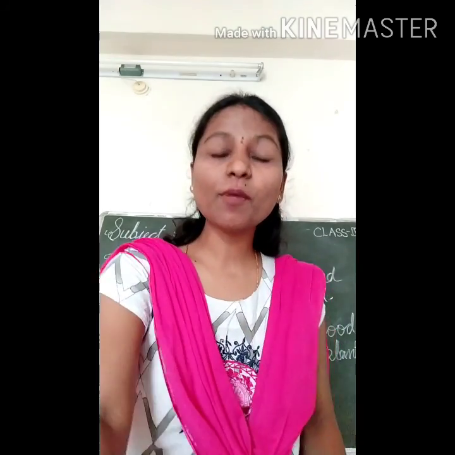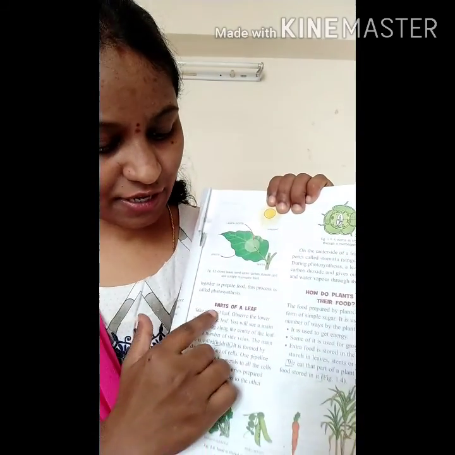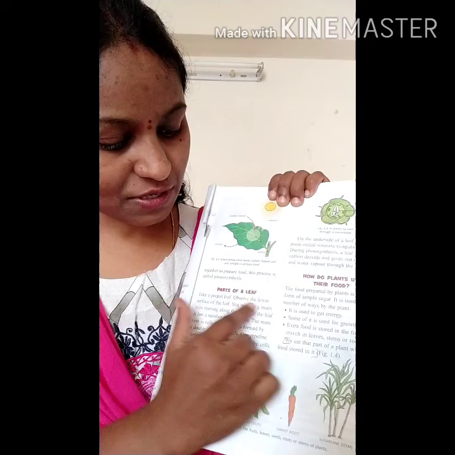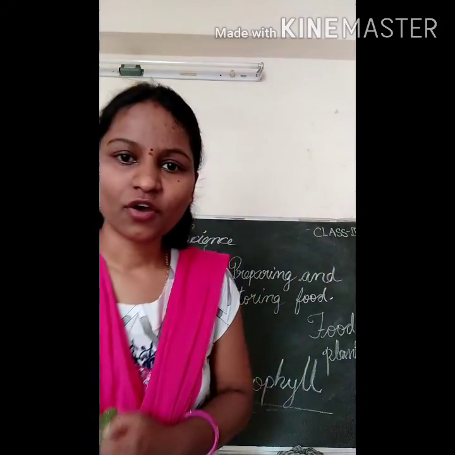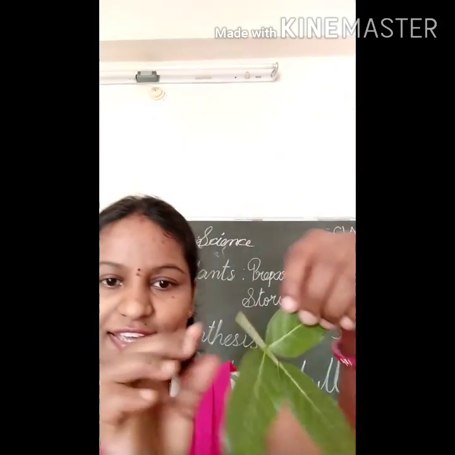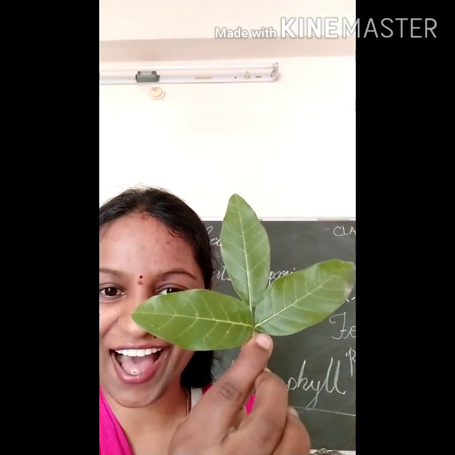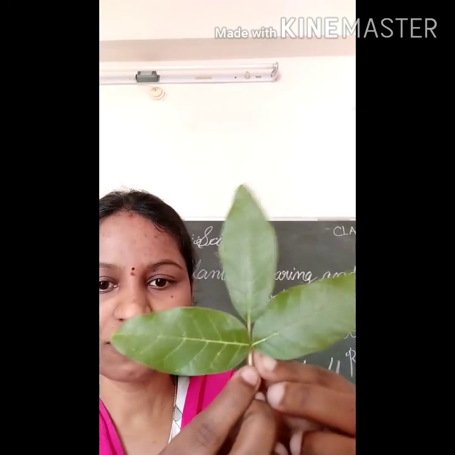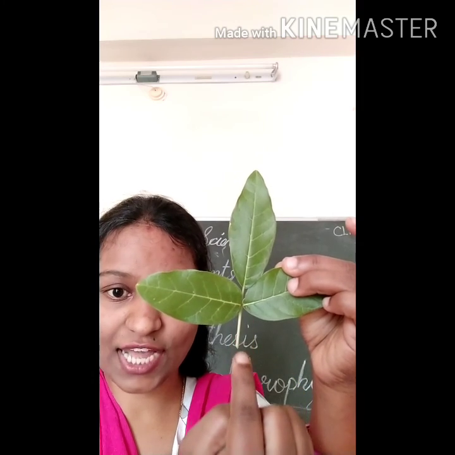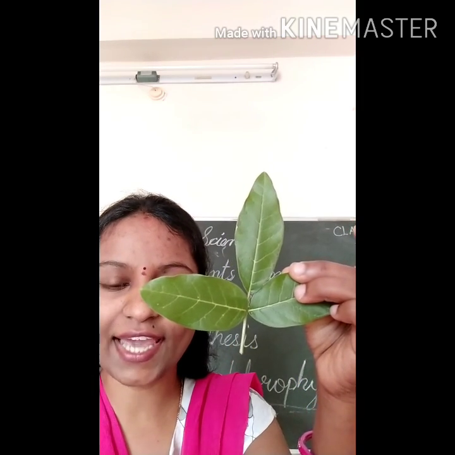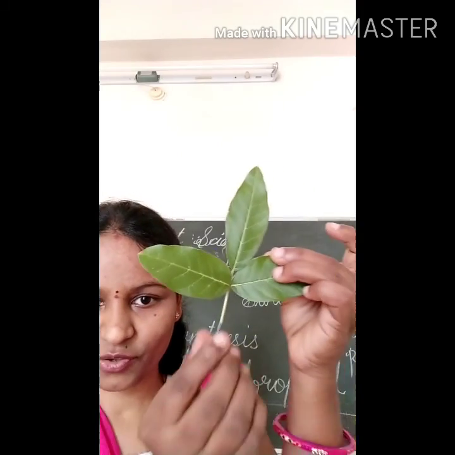Now coming to the parts of the leaf. Here you can see the parts of the leaf. We have to observe all the parts of the leaf, and I will tell you what they are. Children, see what is this? This is a leaf, a guava leaf. So what is this called, children? This is called the stalk. S-T-A-L-K, stalk. You can write it there, okay?